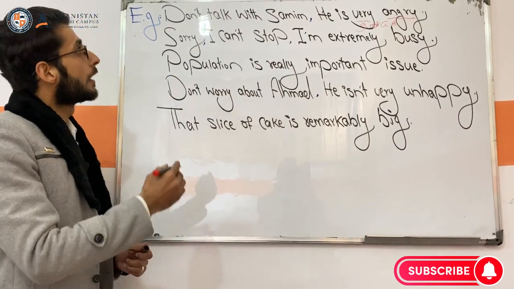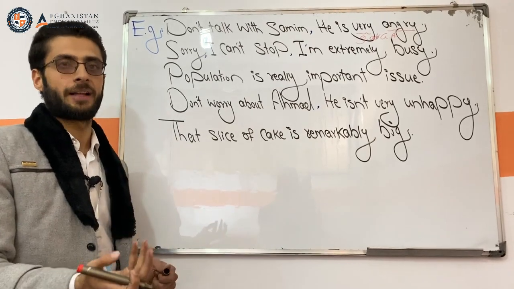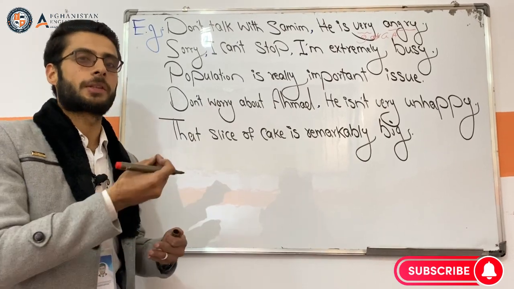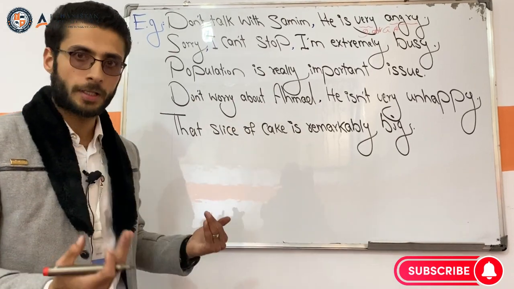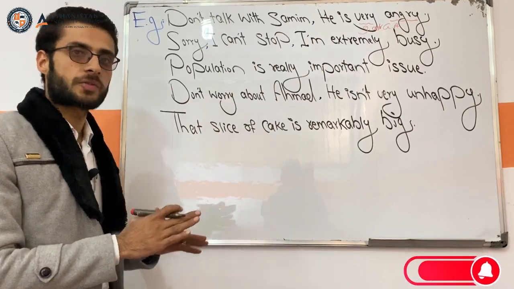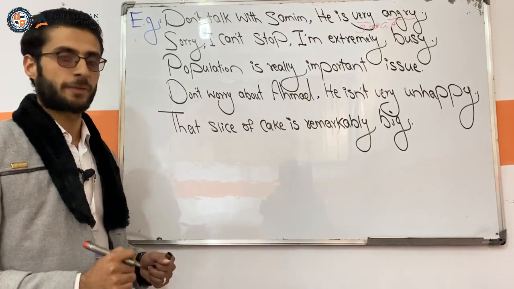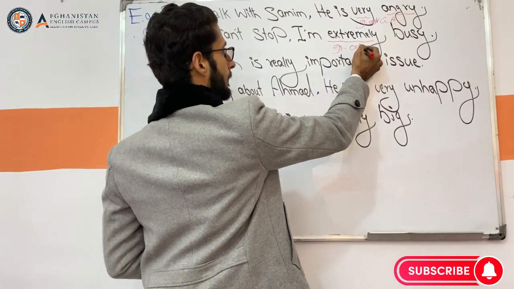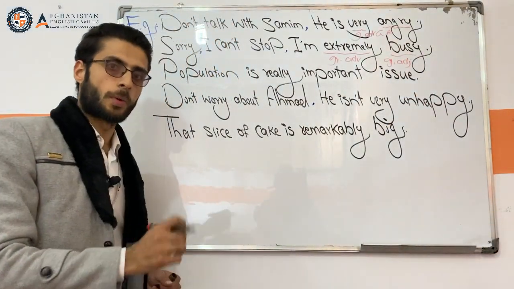The second sentence. Okay, let's translate the first one. امرو با سمین صحبت نکو. او بسیار خفه هست. بسیار خفه کسی که از گریدیبل ادجکتیف هاست. صفاتی که قابل اندازه گیری میشه، از خاطر از اون میتونیم قوی بسازیم. Very angry. بسیار خفه. The second one. Sorry, I can't stop. I'm extremely busy. معذرت میخوایم، من توقف دادن نمیتونم، من بسیار مصروف هستم. Extremely is here. It is a grading adverb, and busy is a gradable adjective. That's why we should use them with each other.